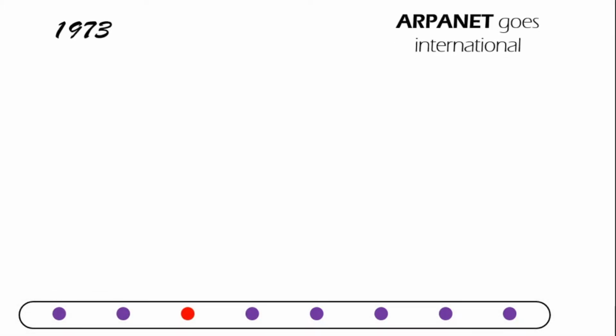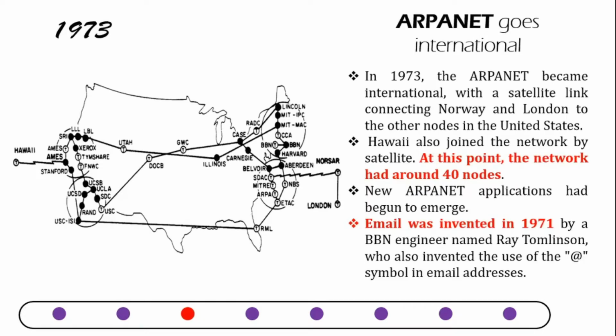And then later on, during the year 1973, ARPANET actually went international, which means in 1973 ARPANET became international with a satellite link connecting Norway and London to the other nodes in the United States. Hawaii also joined the network by satellite, and at this particular point the network had around 40 nodes